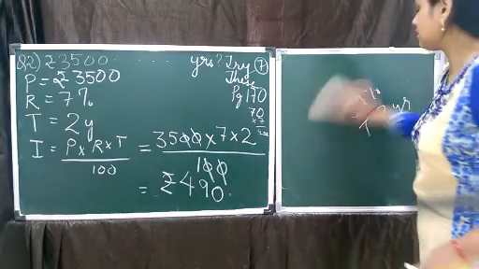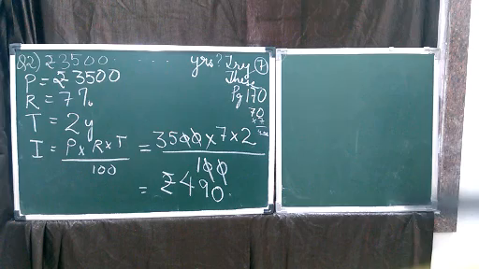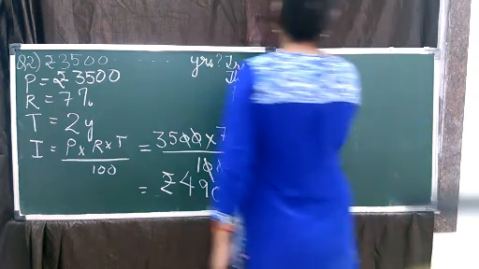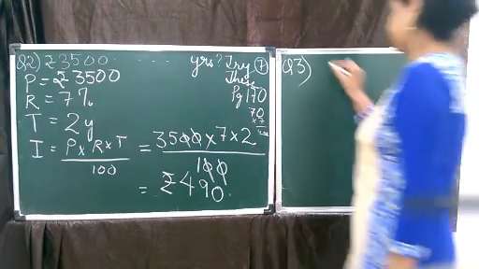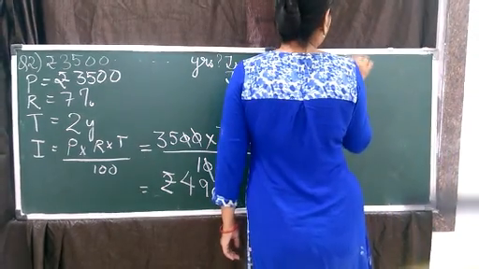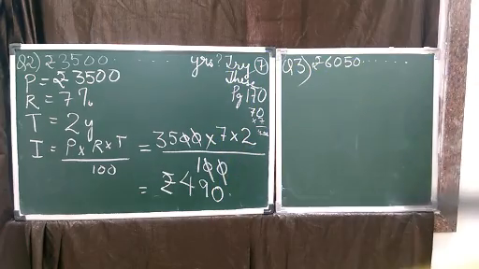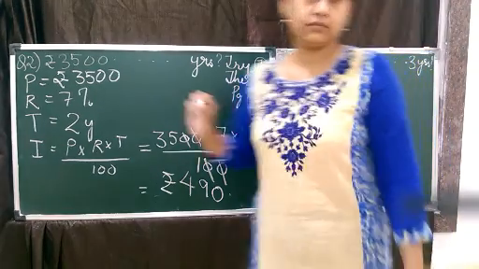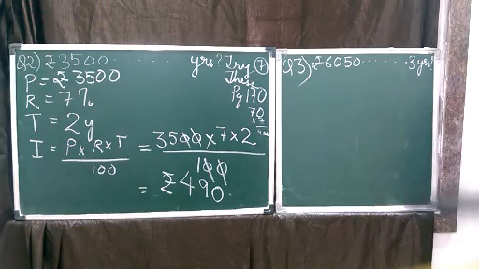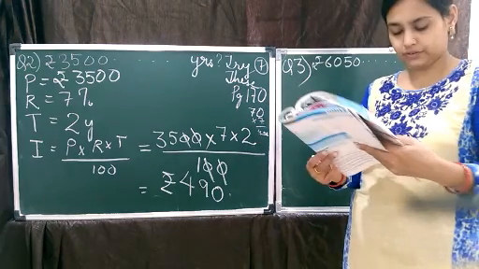Now we start with question number 3. The question is, rupees 6,050 is borrowed.